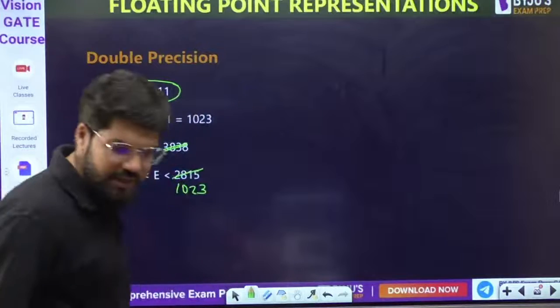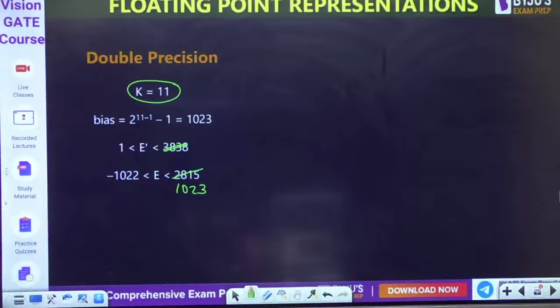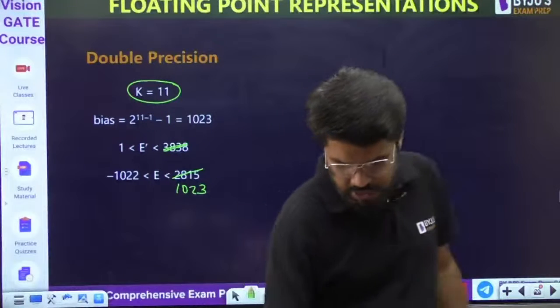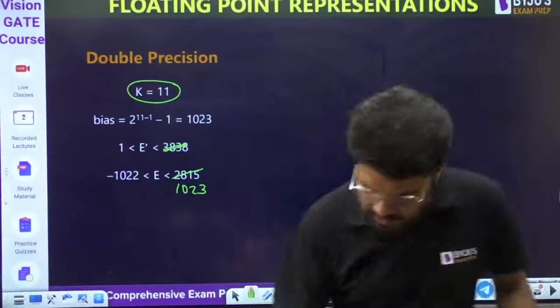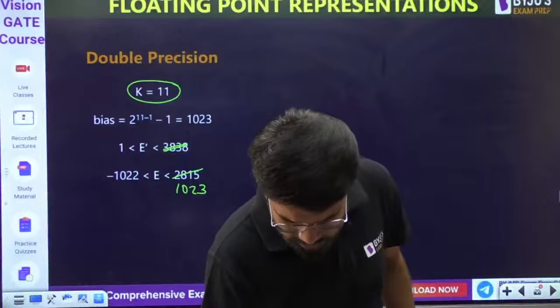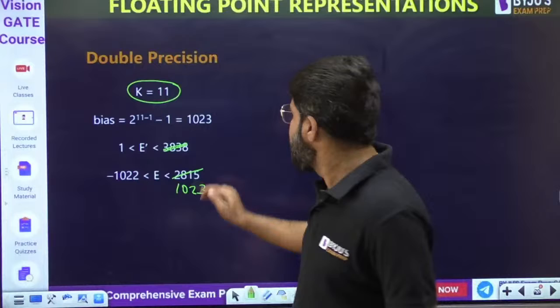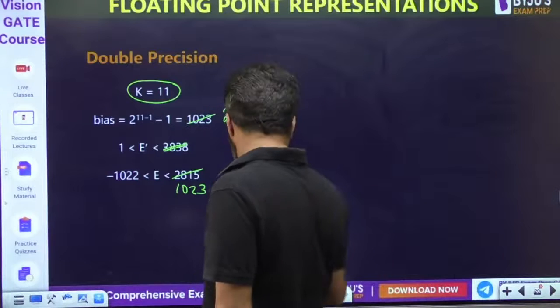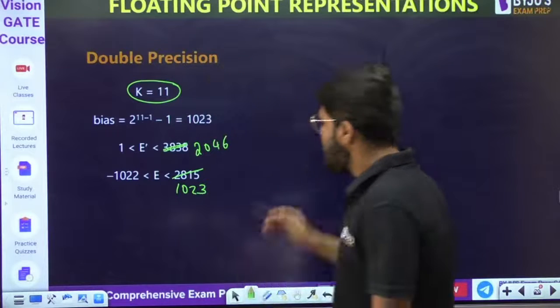How much is it? 11 exponent bits, right? Let me check the calculator. Since we have 11 bits, in binary and then converting, this should be 2046 primarily.